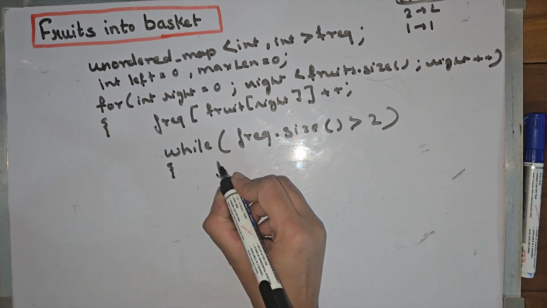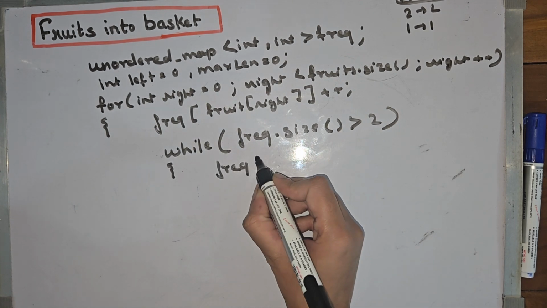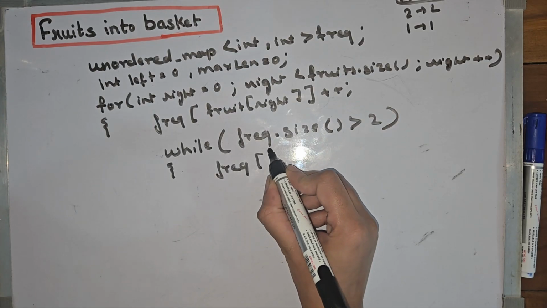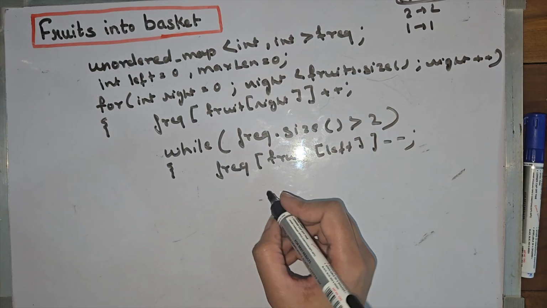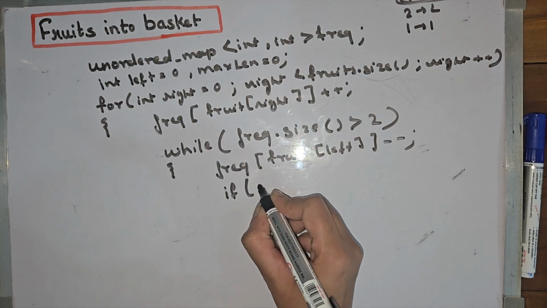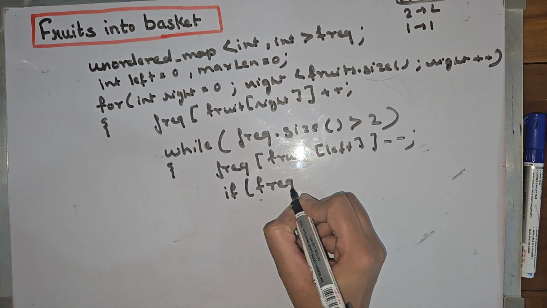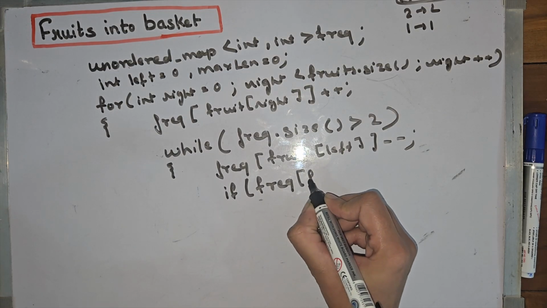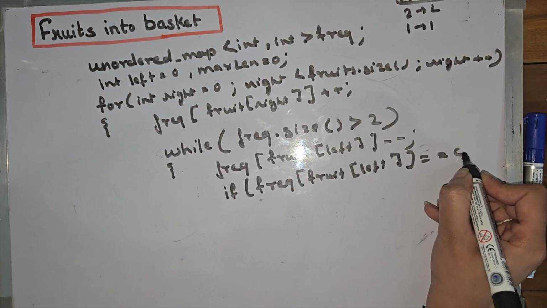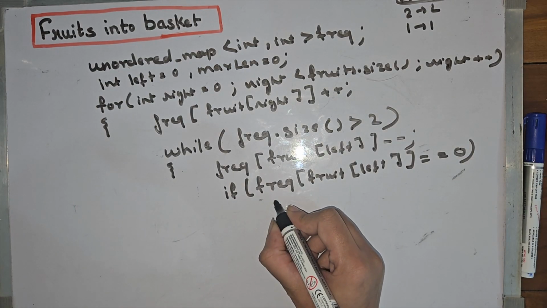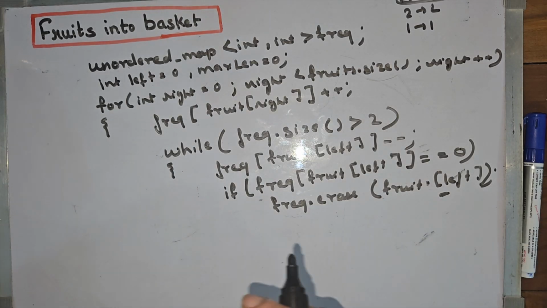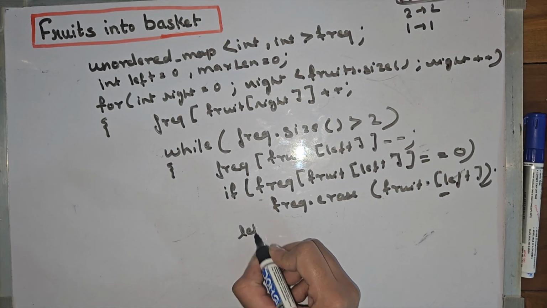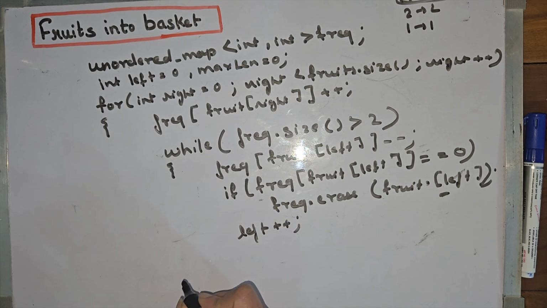So for shrinking, for removing the left element, it will first decrement the frequency of that element, and if after decrementing the frequency has become 0, we need to erase that. So we have erased this particular element from the map, and now we will do left plus plus. So this is for shrinking the window.